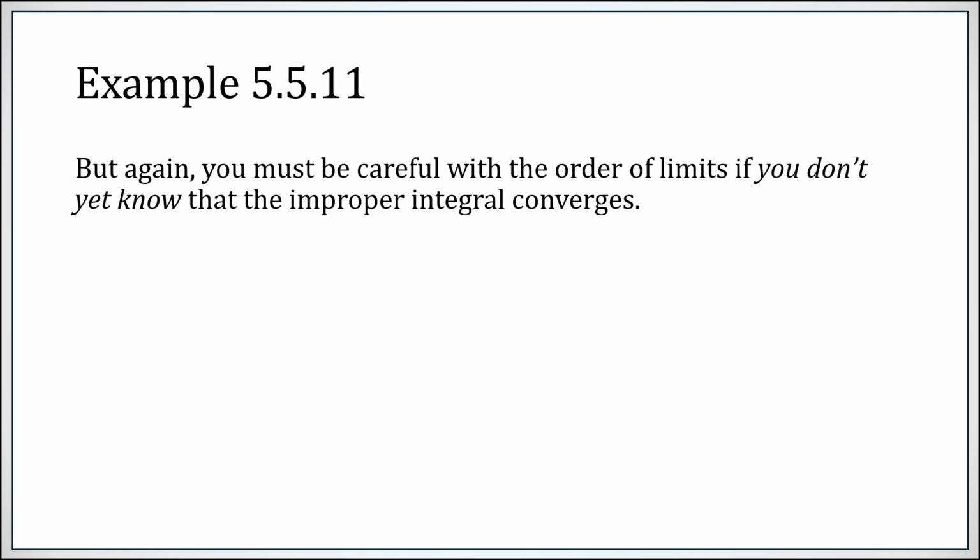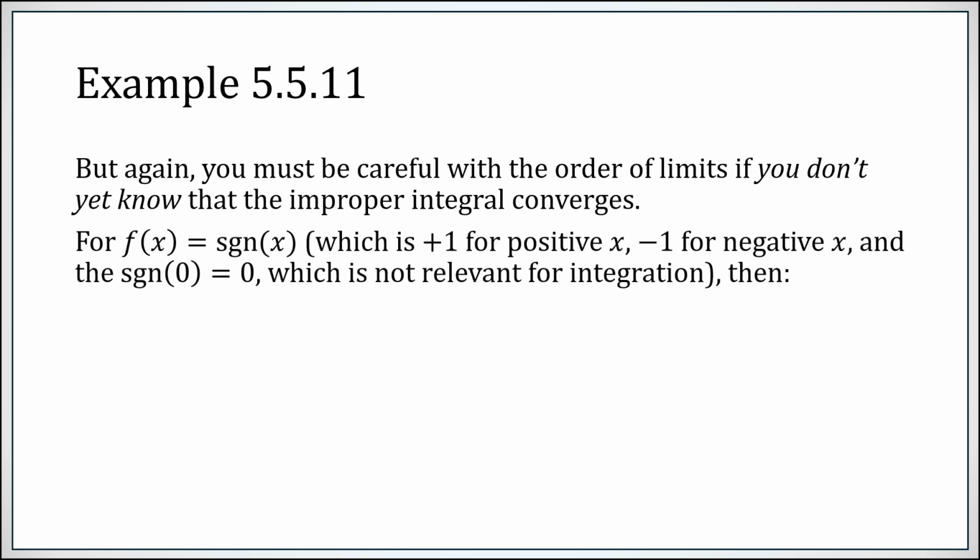So here is another example to point out that you have to be careful doing algebraic manipulations on these limits if you don't yet know that the improper integrals converge. Consider the sign function, not the trigonometric one, but the function that for positive numbers spits out a +1, negative numbers spits out a -1. Technically, the sign of 0 is 0, but the value of a function at a single point doesn't really have anything to do with integration.